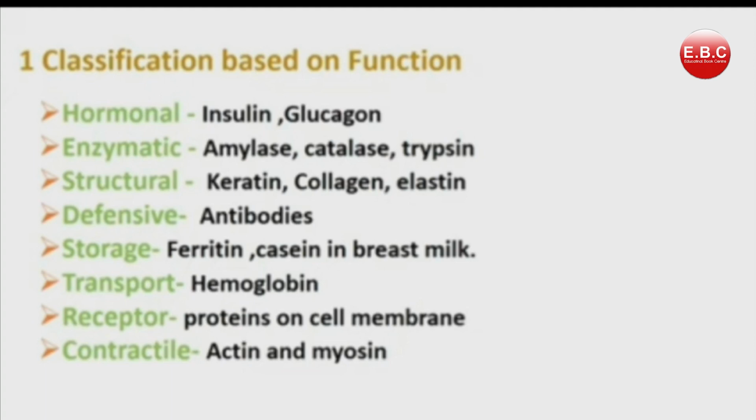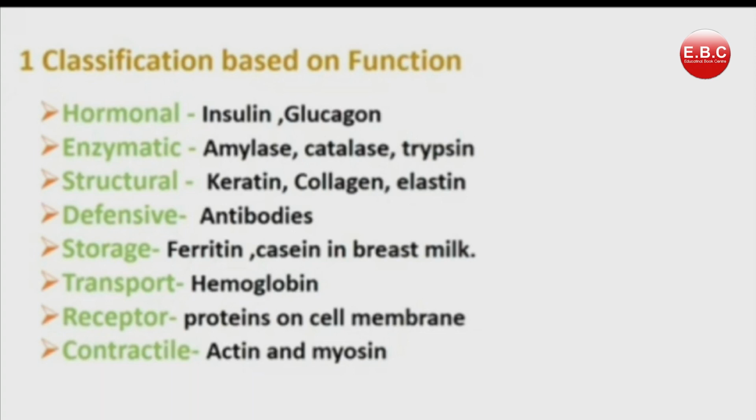In this, proteins are divided into 8 categories. Like first, hormonal proteins. What are hormones? These are chemical substances secreted by our glands. Different hormones play different roles, like insulin in our body, which is secreted in the pancreas and controls glucose metabolism. Likewise, enzymatic proteins: if we eat something, then digestion should occur. So for this, our digestive system has different enzymes like amylase, catalase and trypsin.